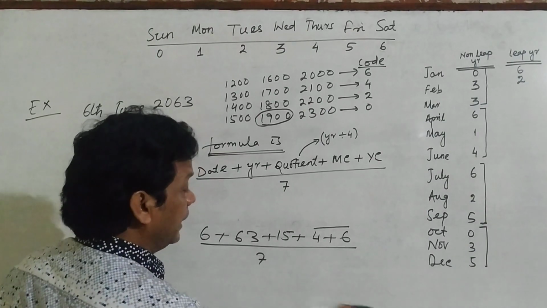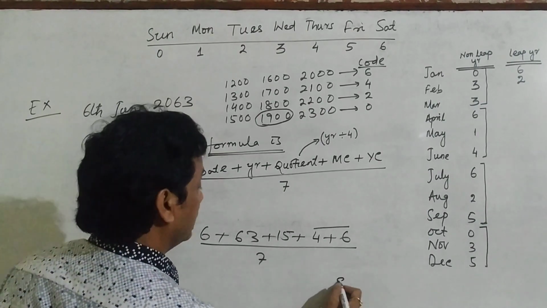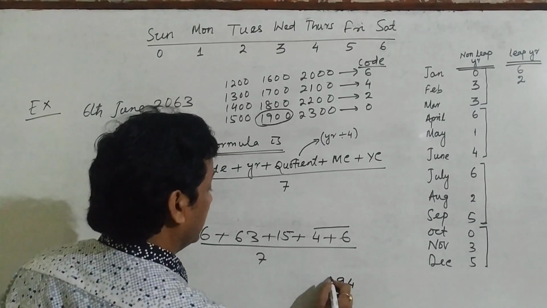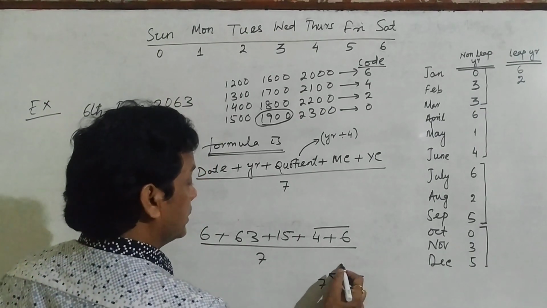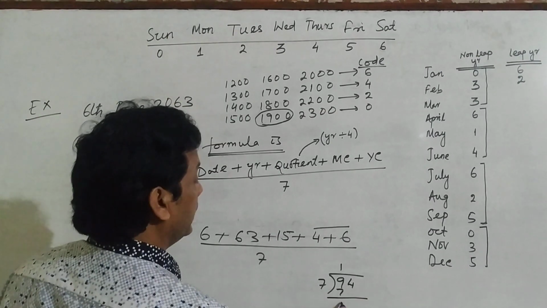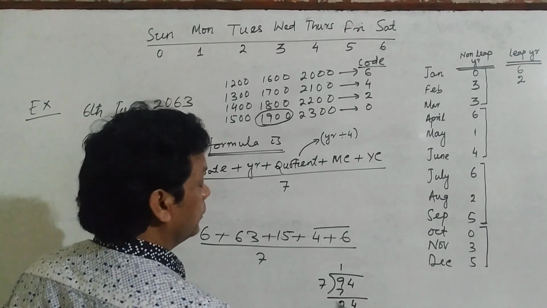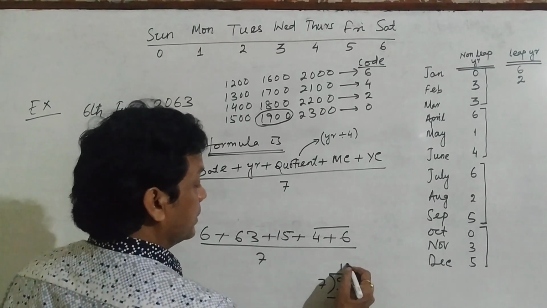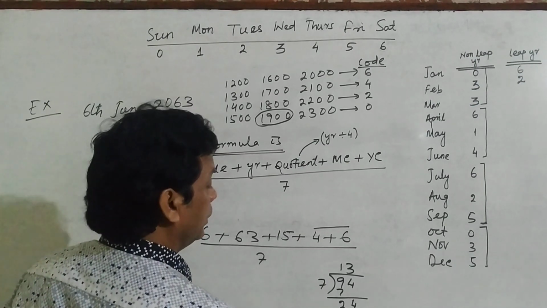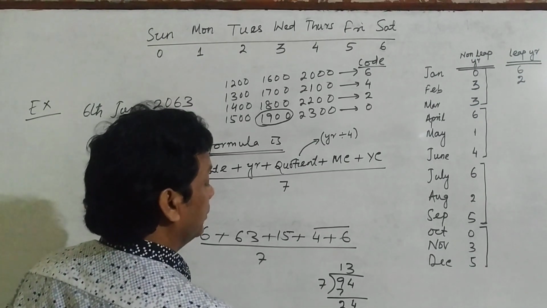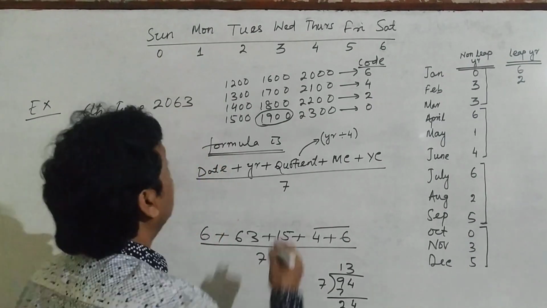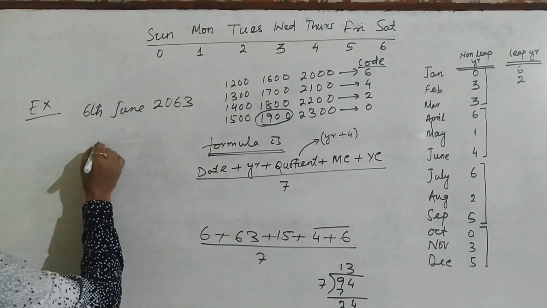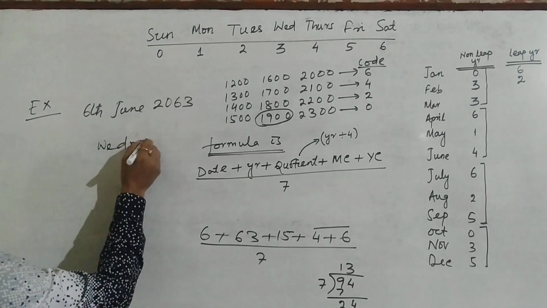And you should divide 94 by 7. 94 divided by 7, and what is the remainder? 7 1s are 7. So it is 2. And it is 4, 24. 7 3s are 21, and the remainder is 3. So the answer is the day whose code is 3, Wednesday. So the answer is Wednesday.